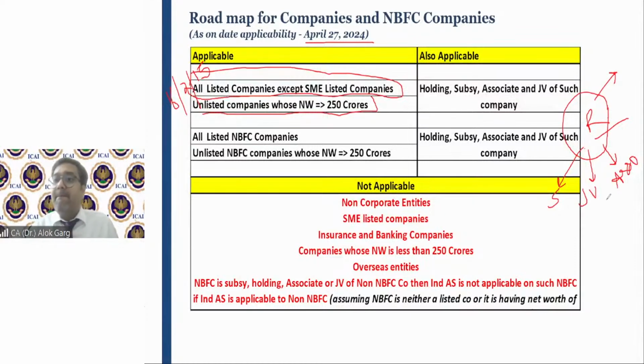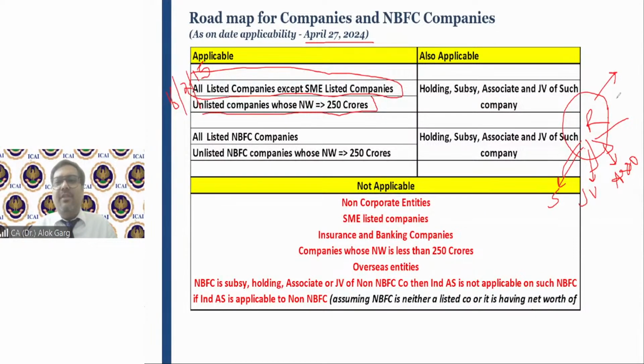Sir, in this case, Reliance needs to consolidate also. This subsidiary will be consolidated in Reliance, JV will be consolidated into Reliance, and this associate needs to be consolidated into Reliance, right? So earlier, Reliance was also preparing under accounting standard, and all these companies were also preparing under accounting standard. Life was very simple.